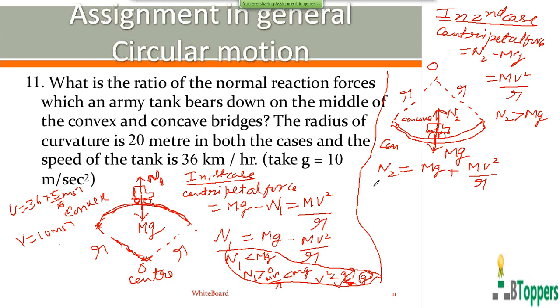So if you divide N1 by N2, because we are asked to find the ratio of N1 and N2, you can take m common in both numerator and denominator. N1 can be written as m into g minus v square by r, and N2 can be written as m into g plus v square by r. You can cancel m here. Substitute g equal to 10 meter per second square, v equal to 10 meter per second, and r equal to 20 meters. Those who want to copy the solution of the problem can take a pause and copy it, and try to complete the simplification part yourself.